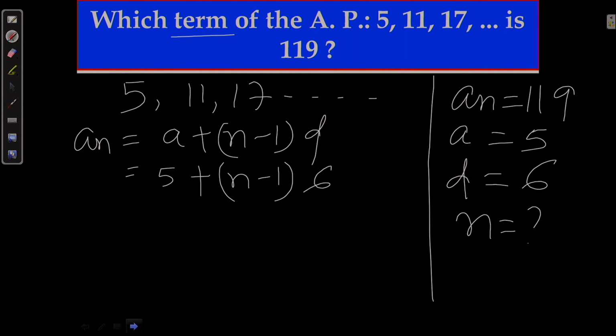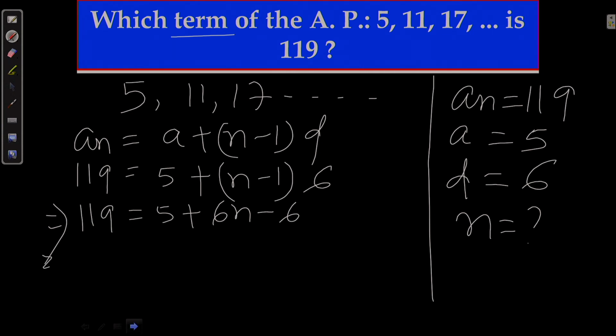So an equals 119. Now we have to solve this: 119 equals 5 plus 6n minus 6.